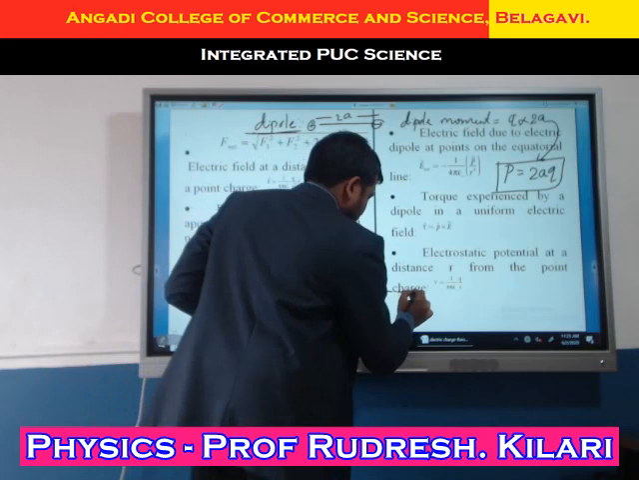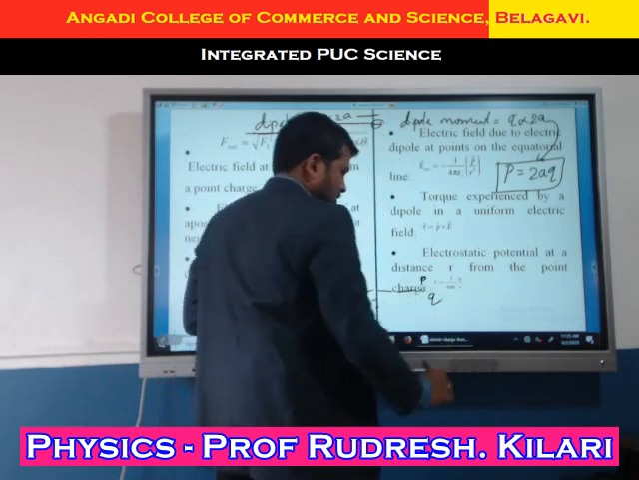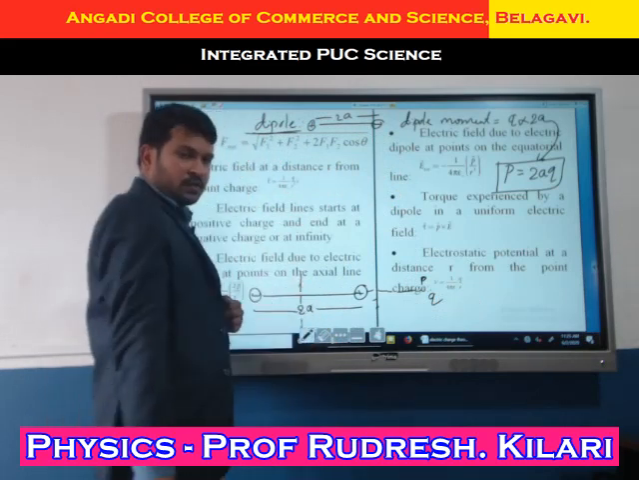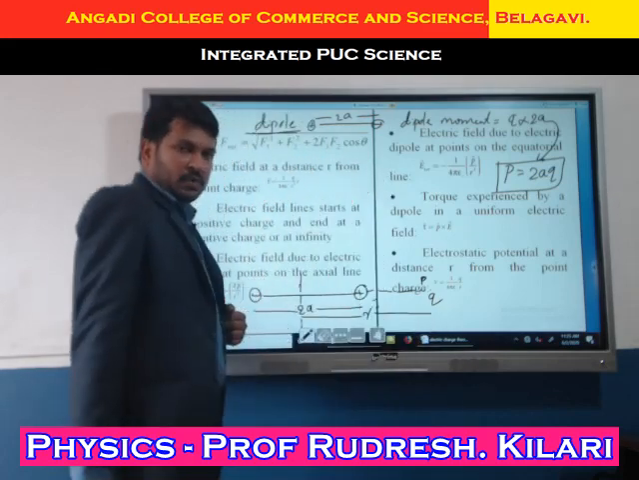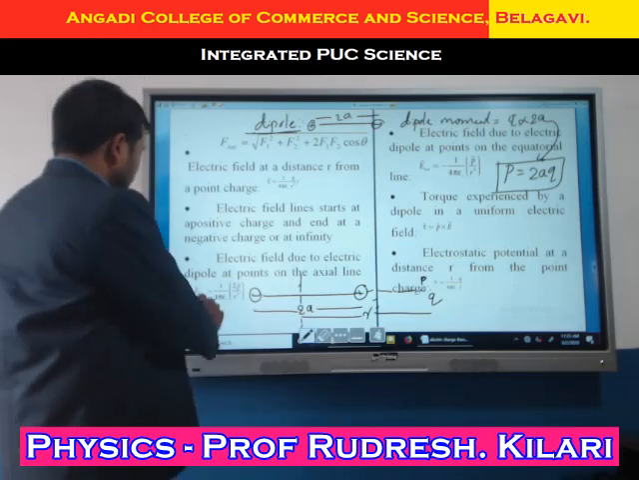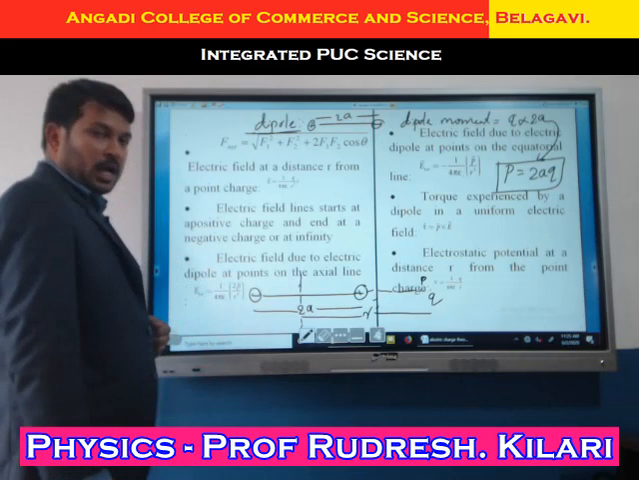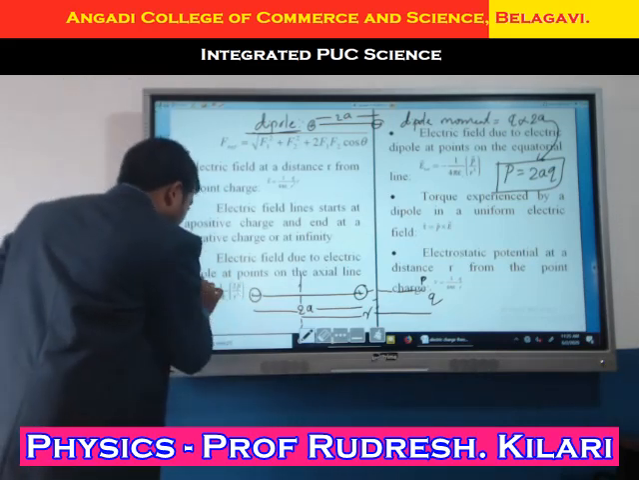Somewhere at point P, we place one test charge. In an electric dipole, all the distances are measured from the midpoint. This is the distance r. You remember this derivation, I think. What did we get as the end equation? We got E equals 1 divided by 4 pi epsilon naught, 2p divided by r cube. This is the end expression.